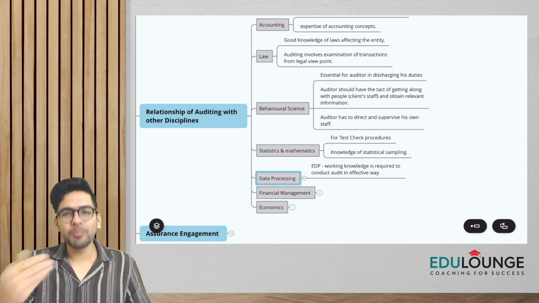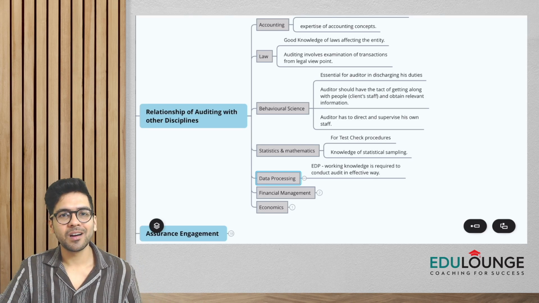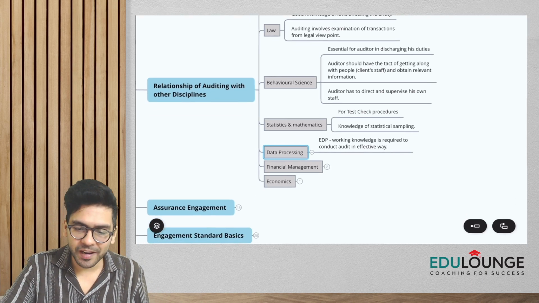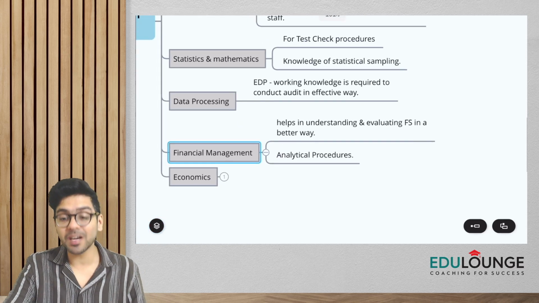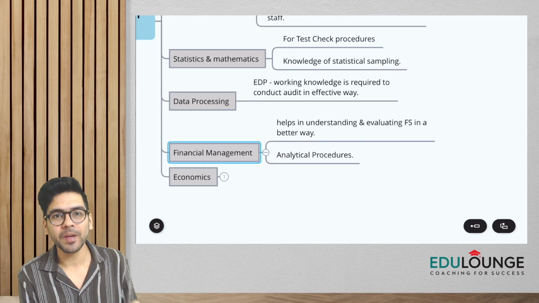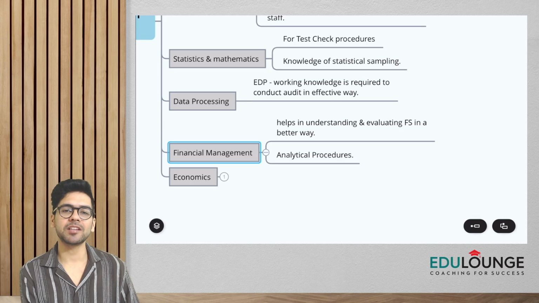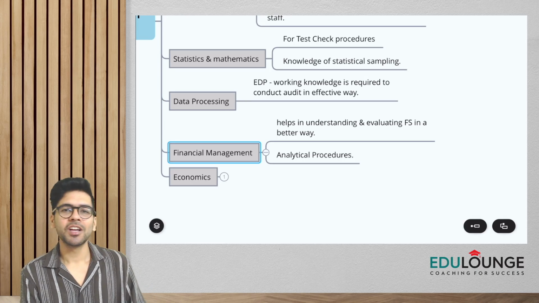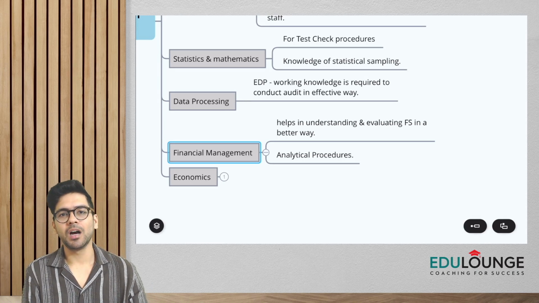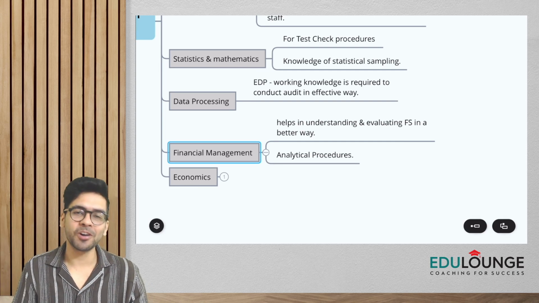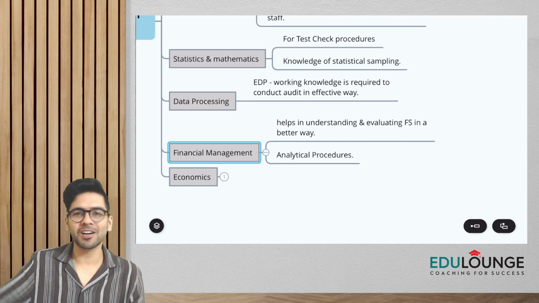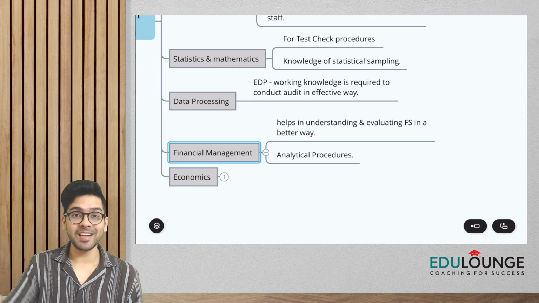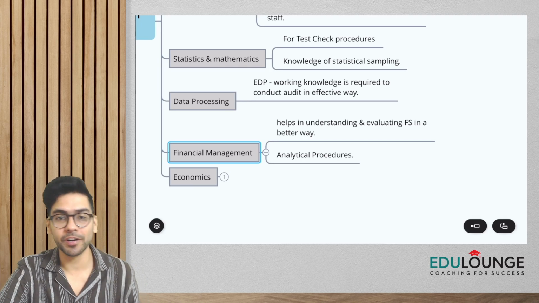So you have to have a bit of knowledge of the ratios, comparisons, etc. Hence, financial management is also important. Remember, FM will help in understanding and evaluating the financial statements in a better way. And of course, you will be able to do the analytical procedures, the intelligent audit procedures. We just can't go every time with test of details. Analytical procedure is a much more intelligent audit procedure.